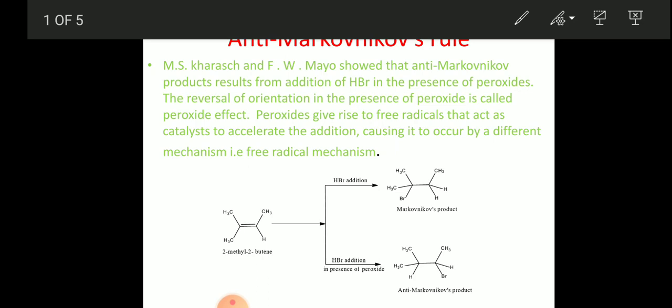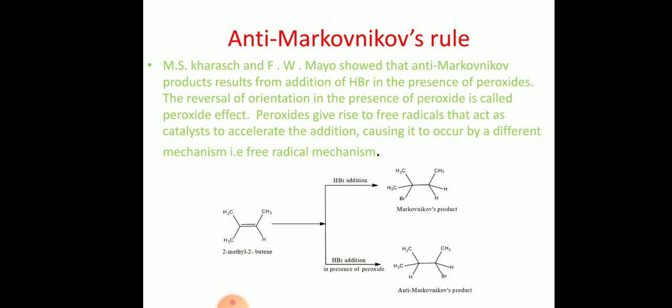You can see in the other case, the HBr is adding in presence of peroxide, and the reversal is taking place. You can see in place of bromine, hydrogen is present, and in place of hydrogen, bromine is present. It is the anti-Markovnikov product. Why this reversal addition takes place in presence of peroxide, we are going to see in the anti-Markovnikov's rule.